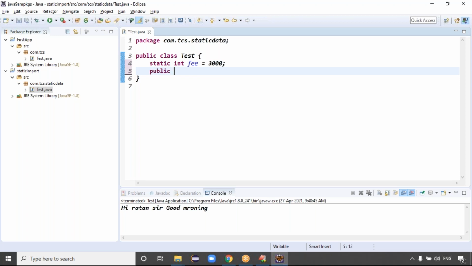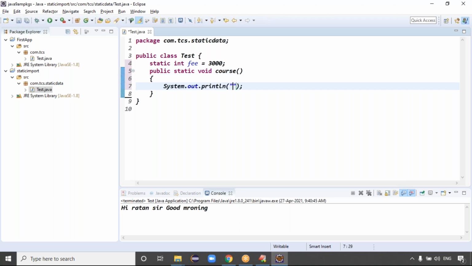The public modifier is mandatory, as you know, because only public members can be accessed from another package. Public static void course method. What is the course name? sysout, Ctrl+Space. Now assume I want to rename this file. Test is not a meaningful name. I want a meaningful name like CourseInfo. You change the name, guys.